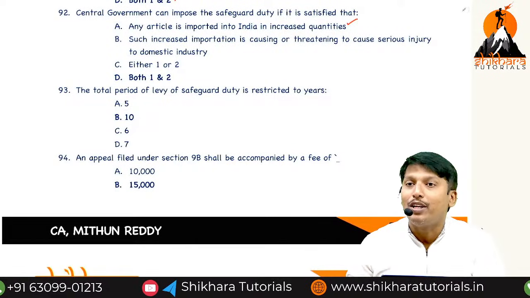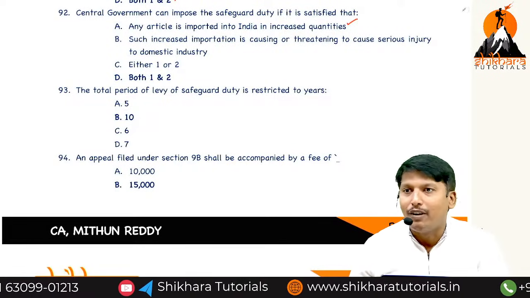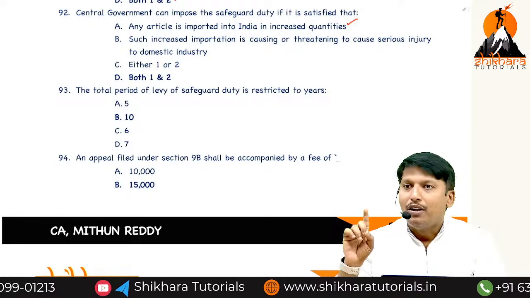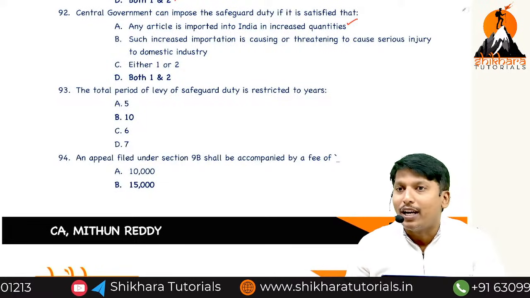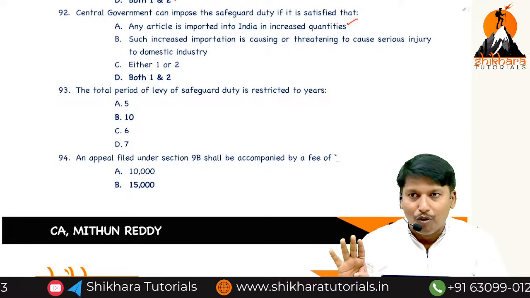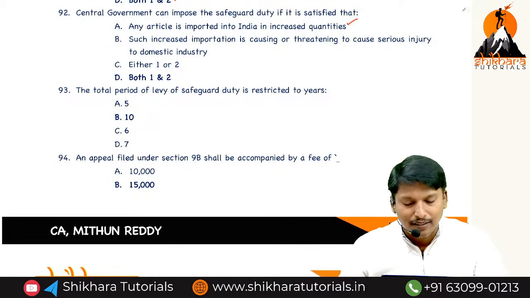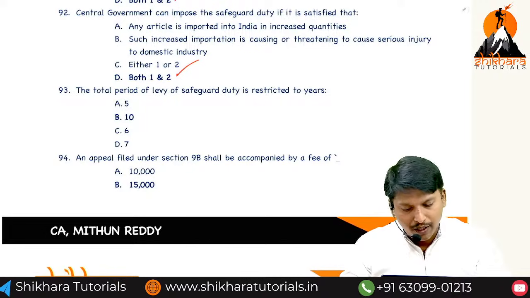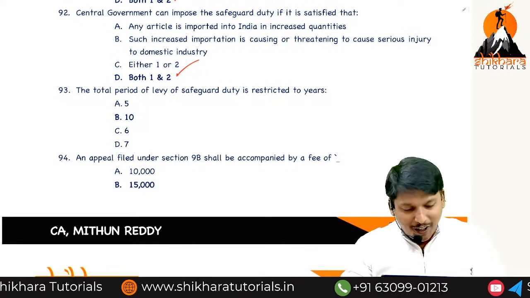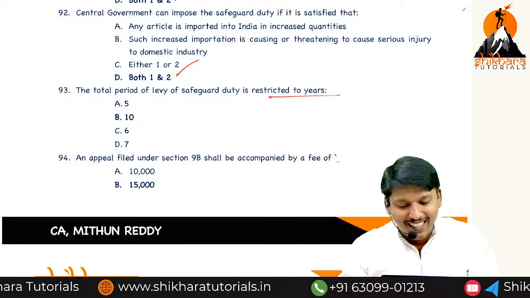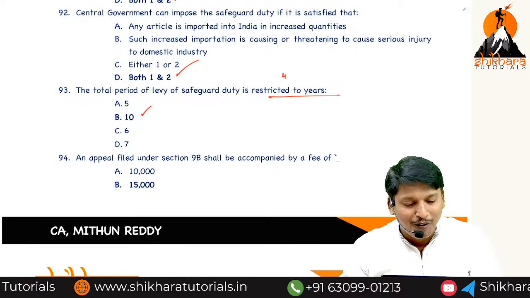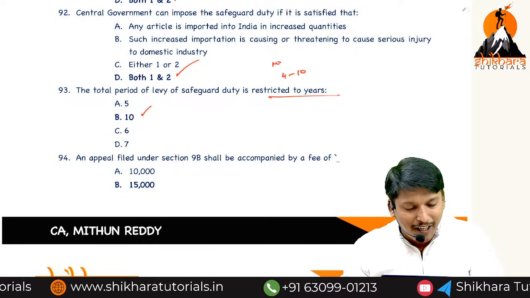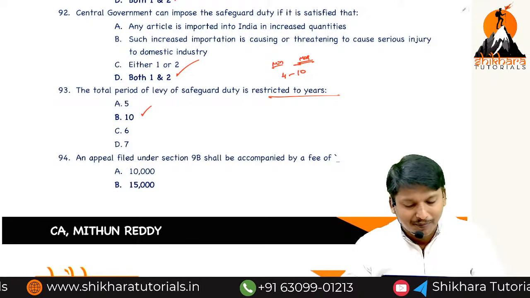Safeguard duty 35%, no social welfare surcharge. Provisional safeguard duty 200 days. If fixed, 4 years minimum, maximum 10 years. Very important, many times asked.